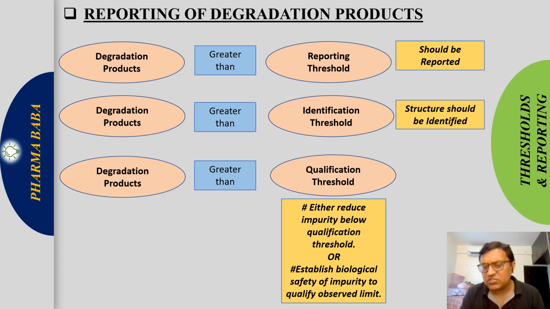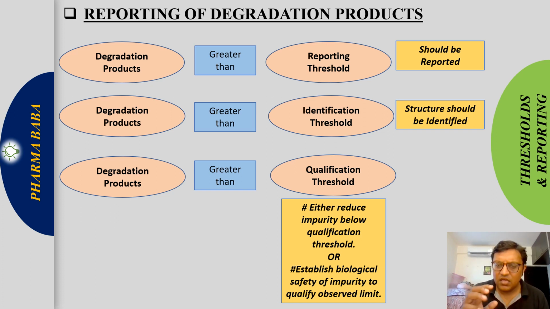So qualification threshold is determined by the maximum daily dose. If the degradation product is coming more than the qualification threshold, then we have two options. Either we have to reduce the impurity below the qualification threshold, or we have to evaluate the biological safety of that impurity up to the level which it is observing in our drug product, in our formulation, right? So three thresholds are there.